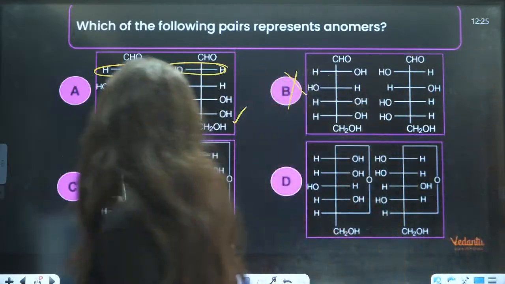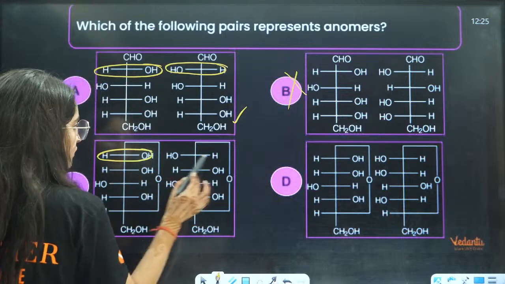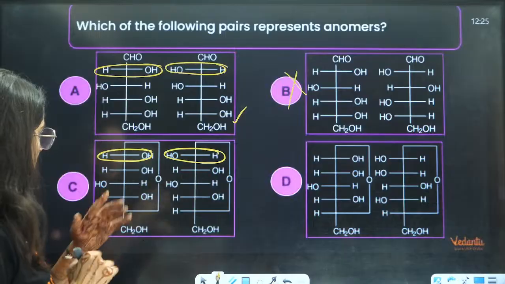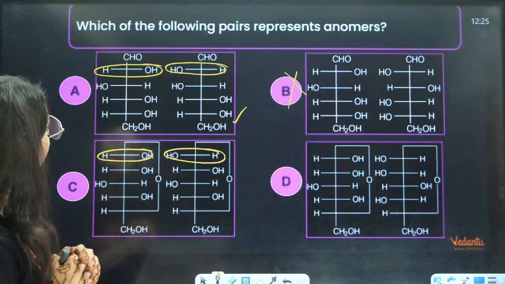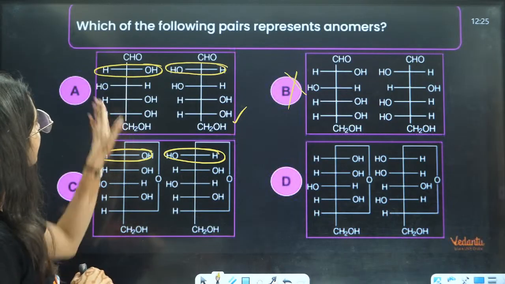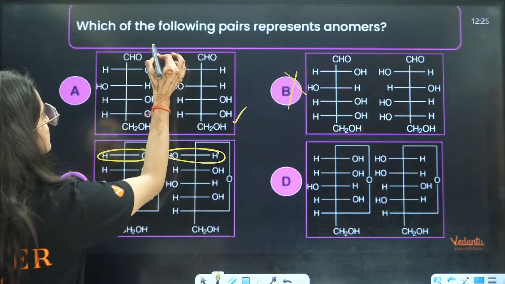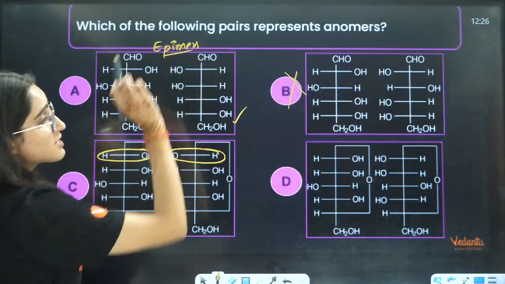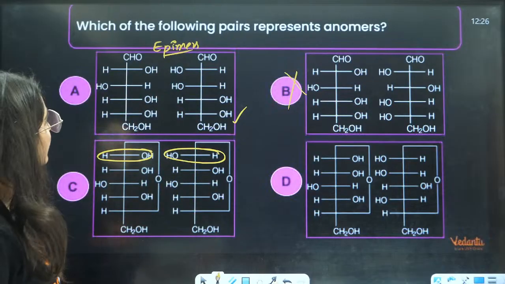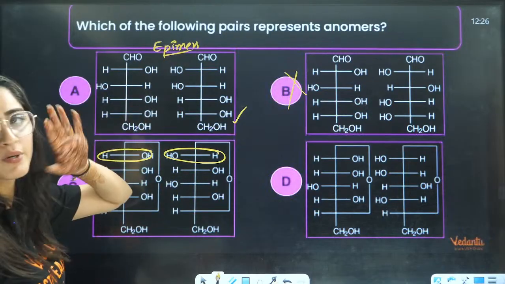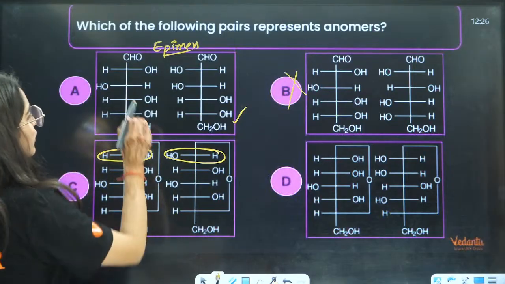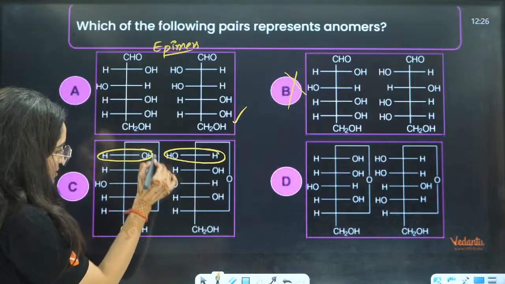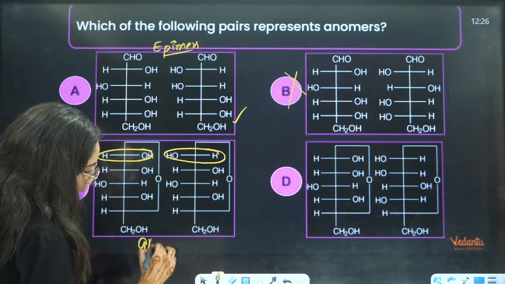Here, as you can see, this should be opposite, but this is the same, this is the same. These are representing epimers. These are not anomers, these are epimers of each other, because these are open chain. Anomers should have a cyclic structure. This has a cyclic structure, so these are anomers.